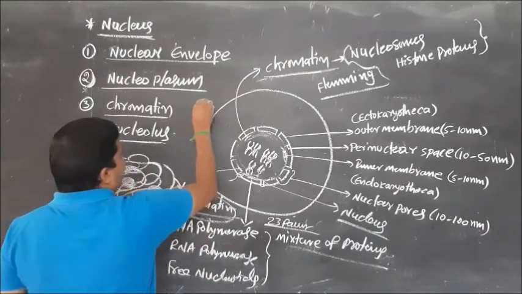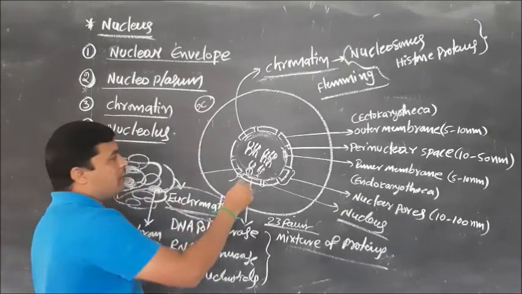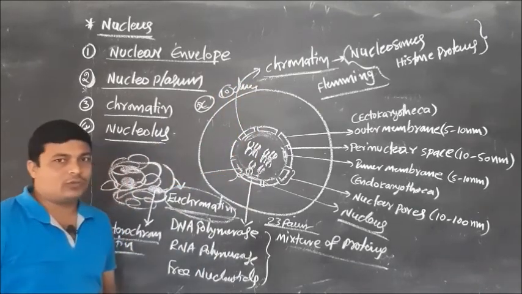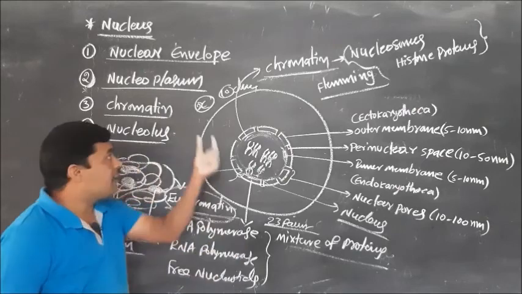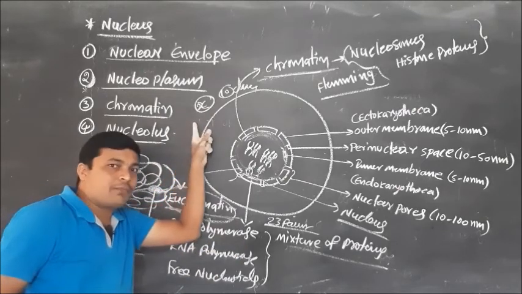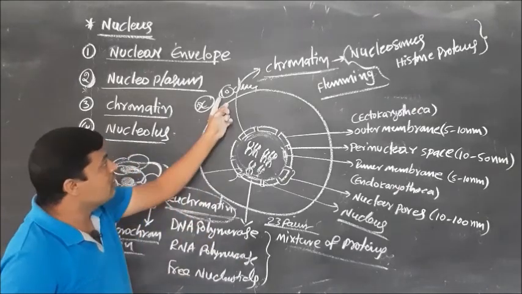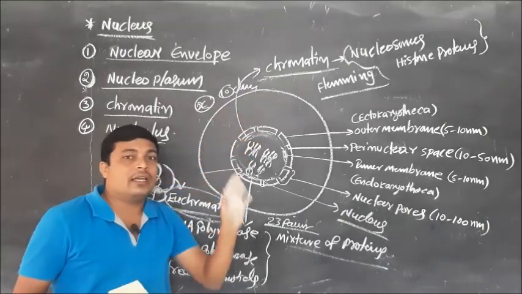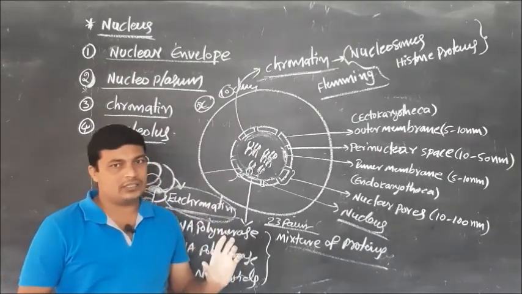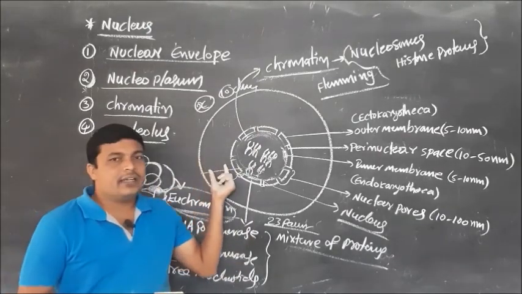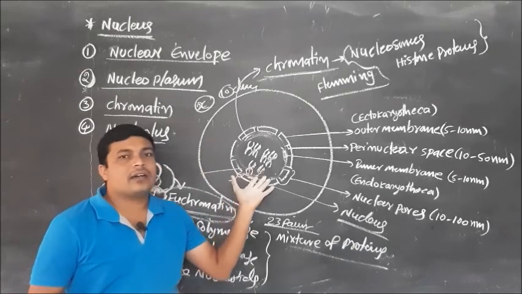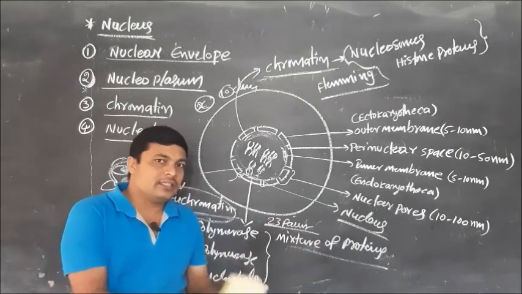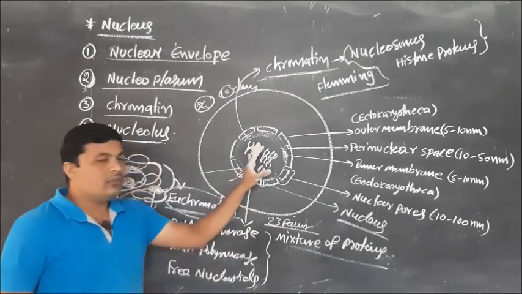Suppose, for example, X plant, whatever it may be. This X plant contains 10 chromosomes. So during the cell division time of this X plant, the chromatin is converted into 10 chromosomes. DNA, meaning chromatin, is converted into chromosomes in cell division time. After completion of the cell division, these chromosomes are converted again into chromatin.